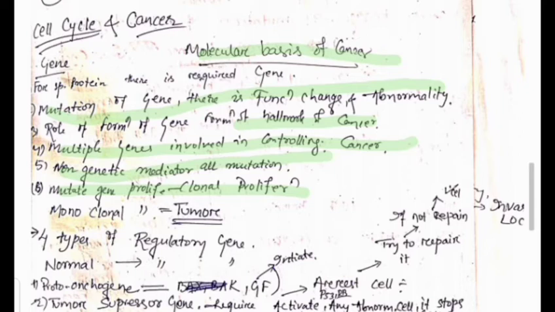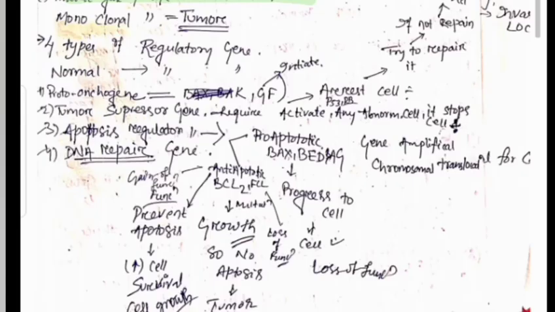Now, what are the regulatory genes responsible for cancer formation? In the normal cell, the regulatory genes which cause the normal growth, replication and proliferation of a cell are four types. Four types of genes are responsible for healthy growth of a normal cell. That is proto-oncogene, tumor suppressor gene, apoptosis regulator gene, and DNA repair gene. So these four things you should remember. What is an example of each type of gene, and what occurs if they undergo mutation? First we discuss the proto-oncogene.